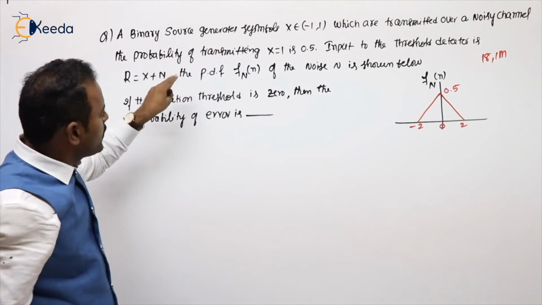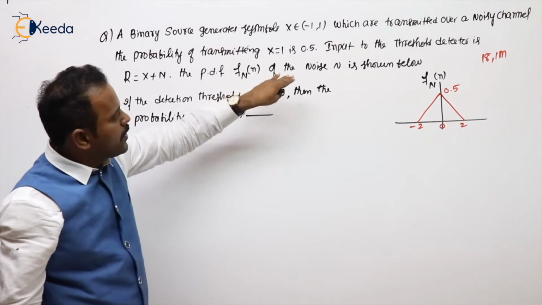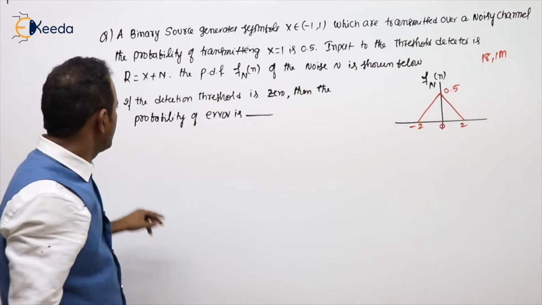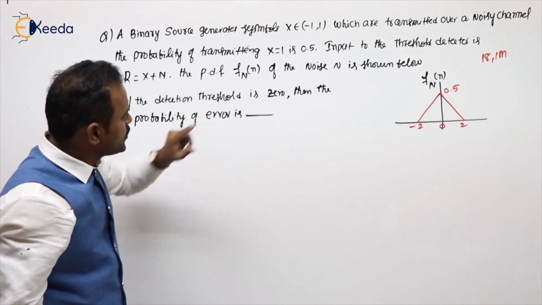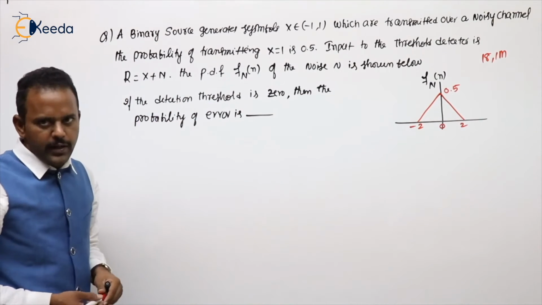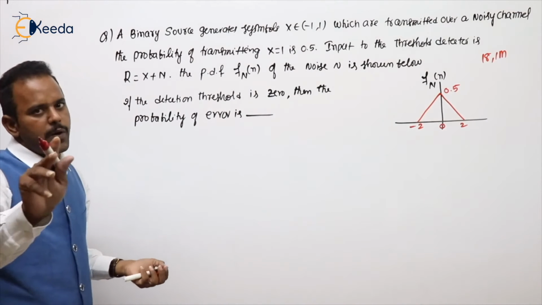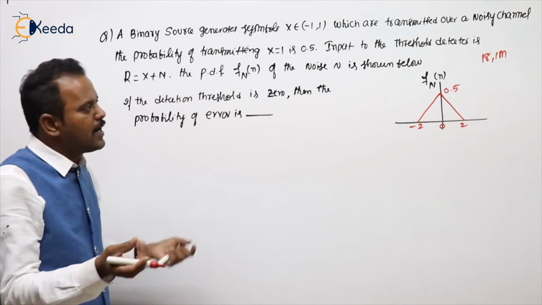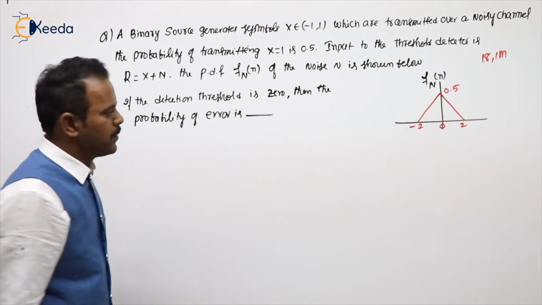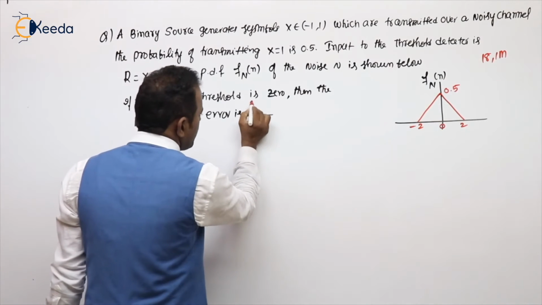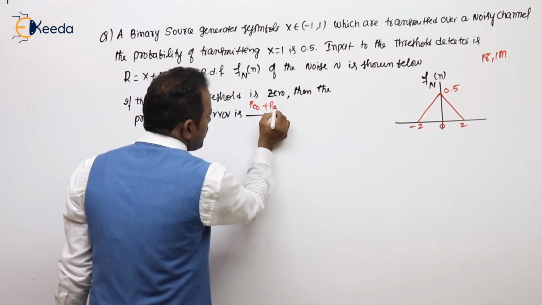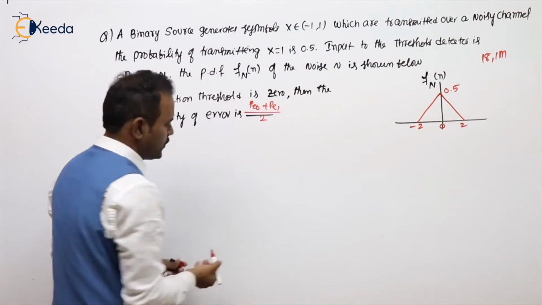The PDF of the noise is shown below. If the detection threshold is 0, then find the probability of error. Here the probability of error and the average probability of error are the same because both symbols are equiprobable. I can say the probability of error is (PE0 plus PE1) divided by 2.